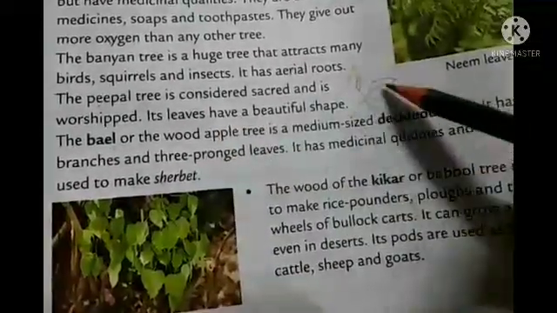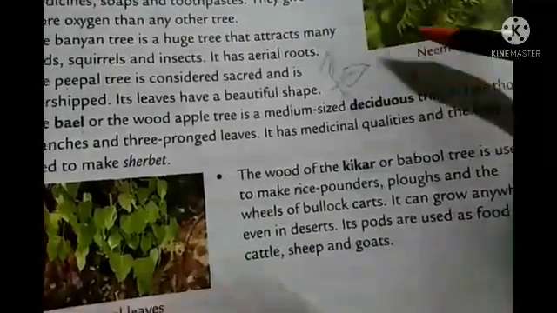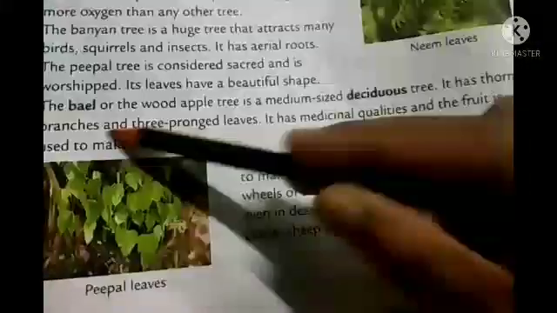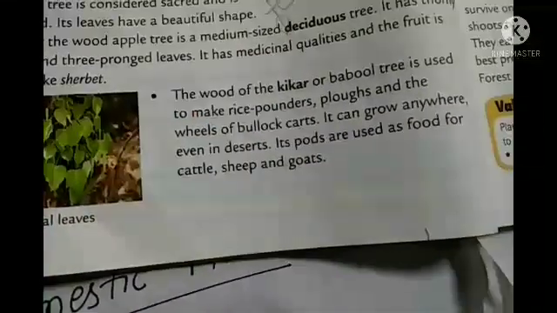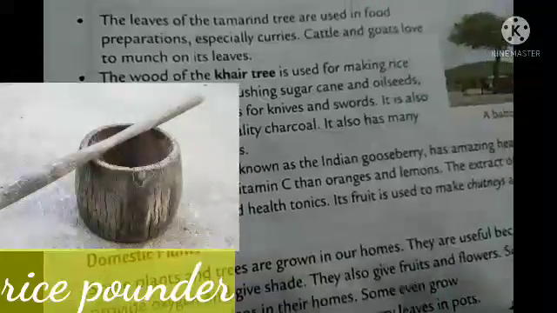Okay, you can see three pronged leaves, and it also has some medicinal quality. And the fruit is used to make sharbat also, bael sharbat. It's very tasty to drink. Now if you see the next point, the wood of the kikar tree, that means babul tree, is also used for making several items.